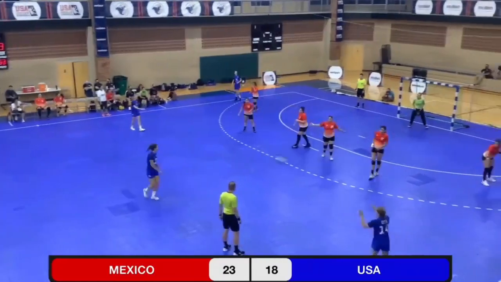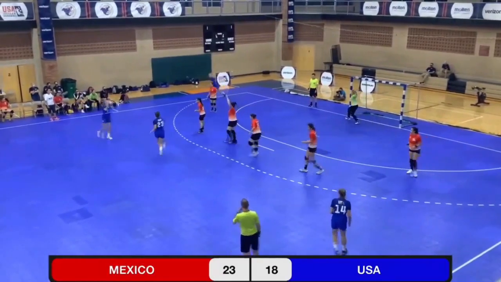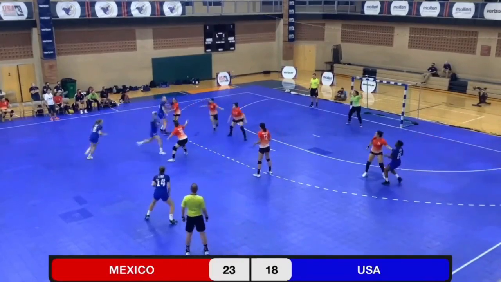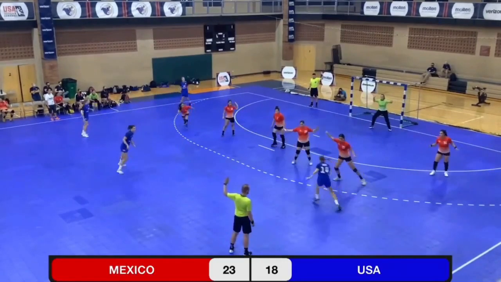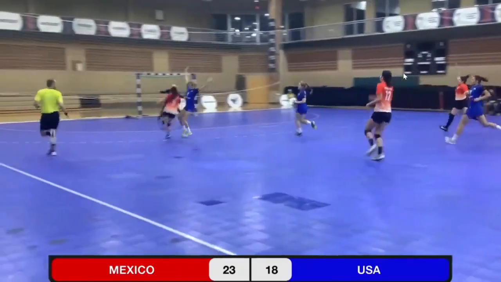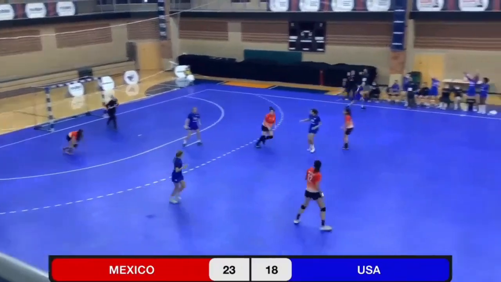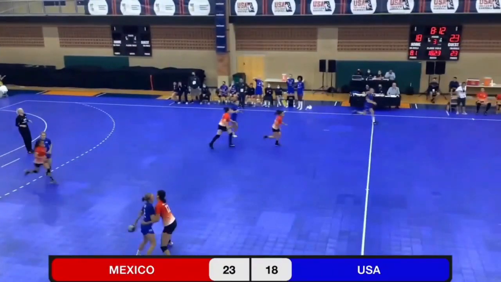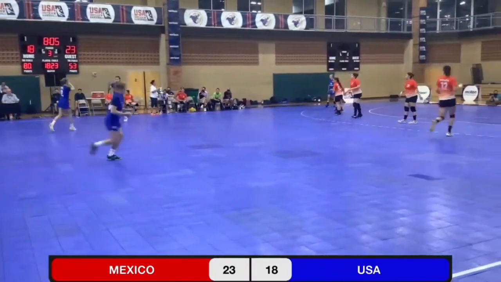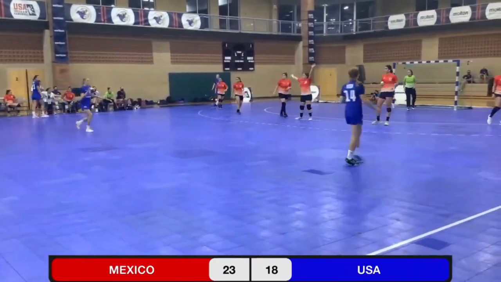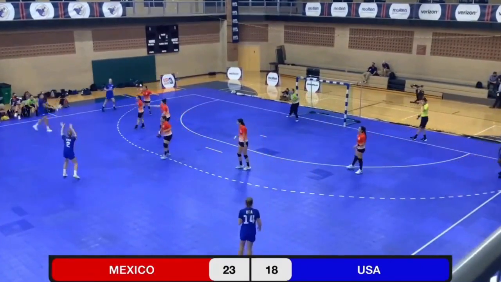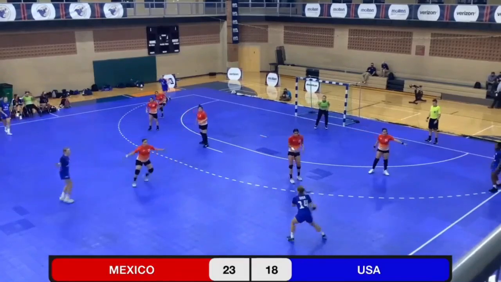U.S. tries to settle down here a little bit on offense. Christensen actually playing center back for the moment. Passive play call. Oh, and a turnover. Fast break opportunity for the U.S. But a nice job there by Cecily Brown. She didn't foul the Mexican player on the fast break, and she gave Emily Mermo a good opportunity to make the save on the fast break. That's something that won't show up in the score sheet. That was a nice play in transition defense.